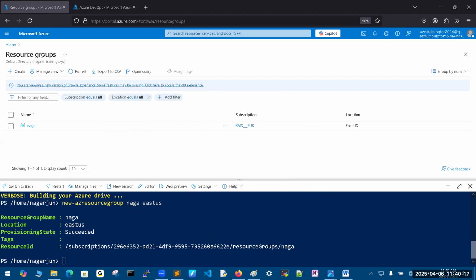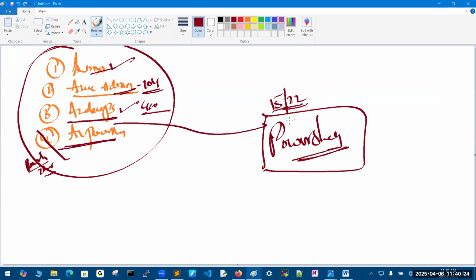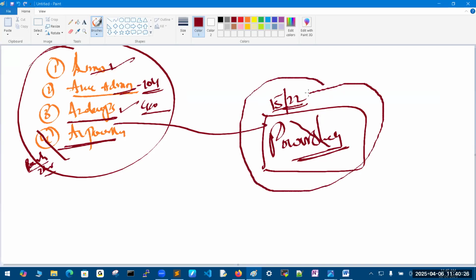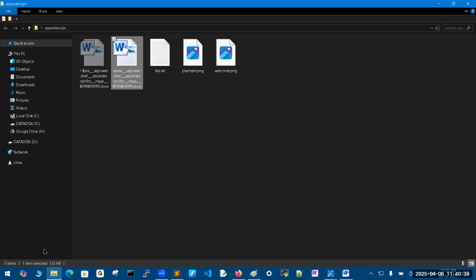Just allocate some time when I start the new batch for PowerShell. Leave PowerShell and Azure PowerShell aside, that is your option. Fourth one, and this is a different training. If you want to focus mainly on Azure Admin and Azure DevOps, that content I'm going to start. So here, guys, you can see my previous batch.